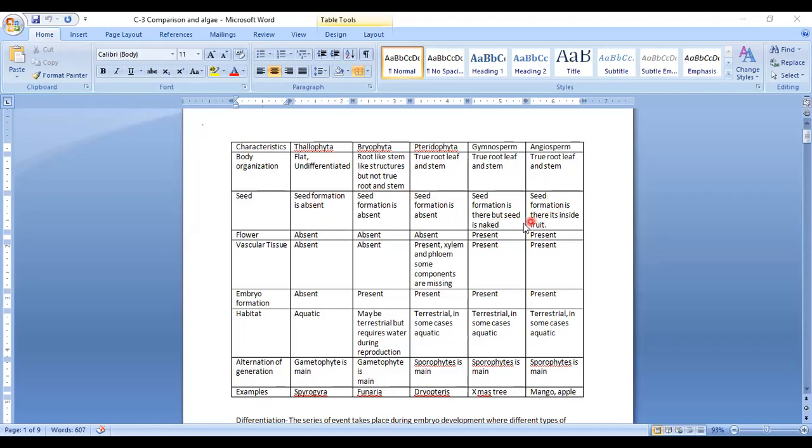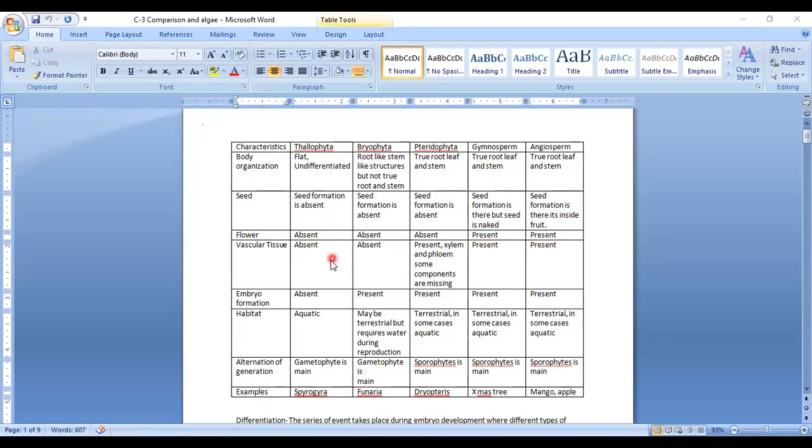Whereas in gymnosperm and angiosperm, there is production of seed. The difference is that in gymnosperm the seed is naked, and in angiosperm it is inside the fruit. Flowers are absent in all these three, and present in gymnosperm and angiosperm.